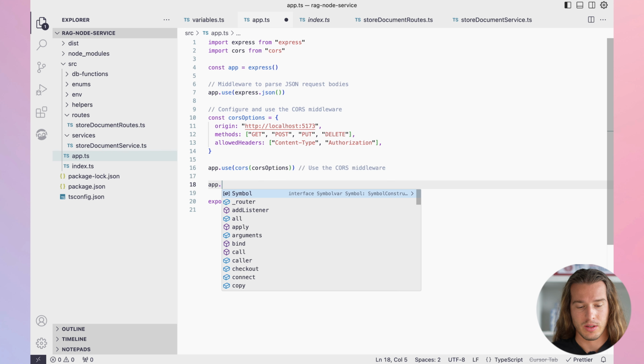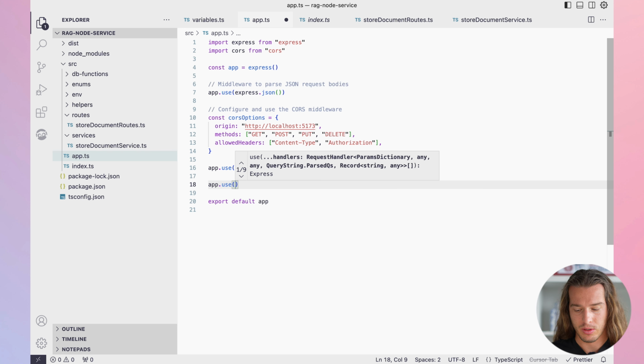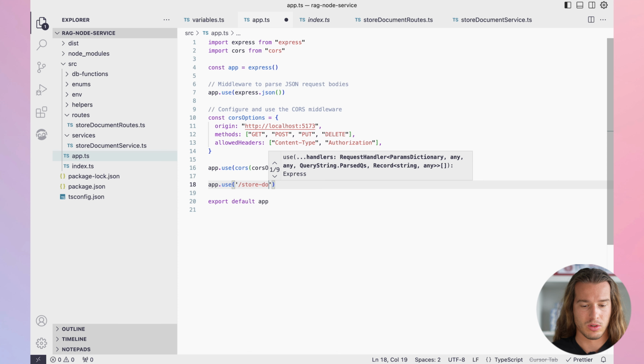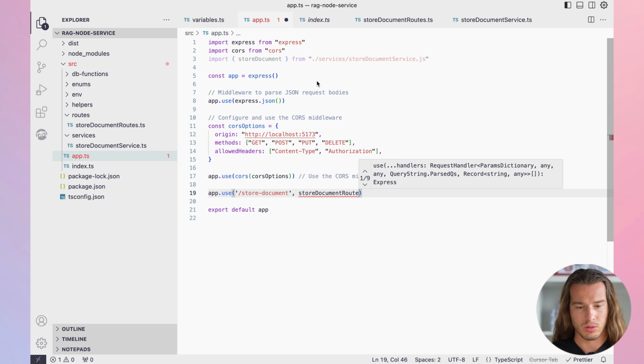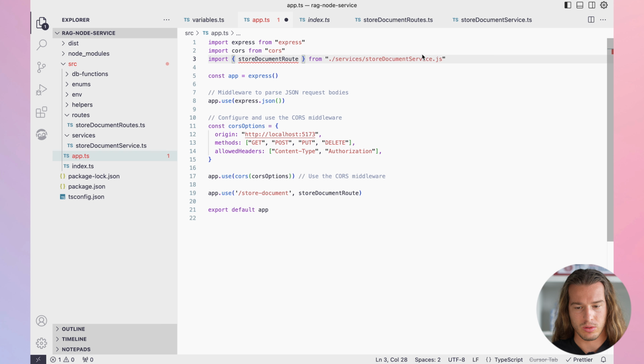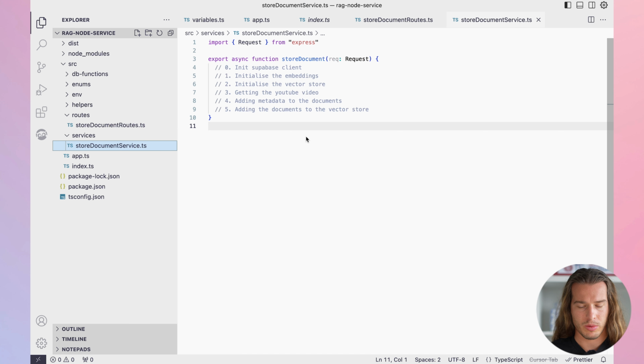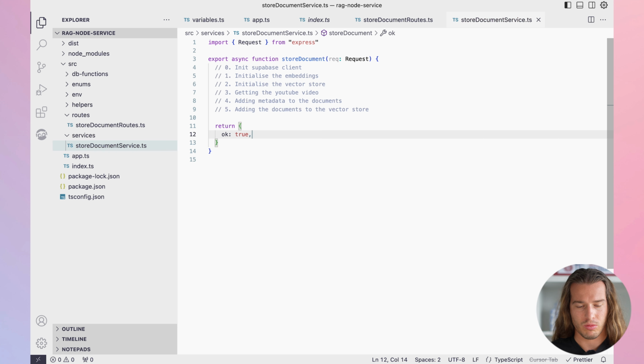Let's first add this route to our app. So how it works: store document route, and it's actually the store document route, importing it from store document routes. Route here, and it is like this. Perfection. Let's now go to store document, our service, and let's just return OK, true, to test if everything is actually working.